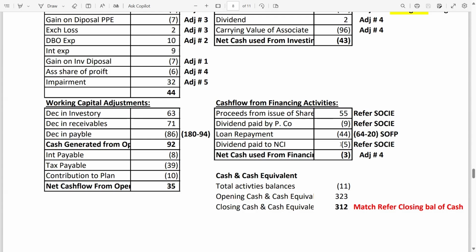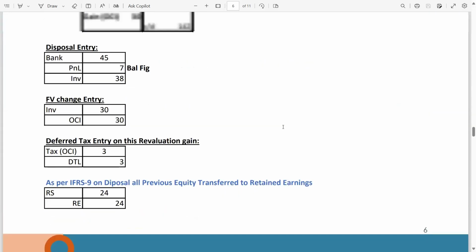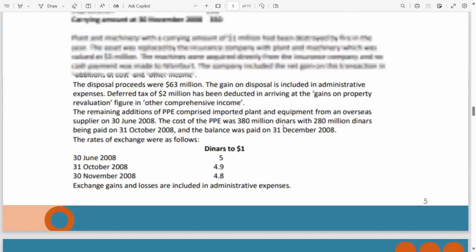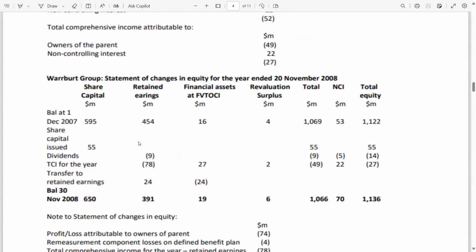Dividend paid to NCI 5, refer SOCIE. There are 3 line items and the reference of these 3 line items is refer SOCIE. Let me tell you from where we have taken these figures. Okay, look at this one. Statement of changes in equity. Share capital issued is 55. Look at this one.